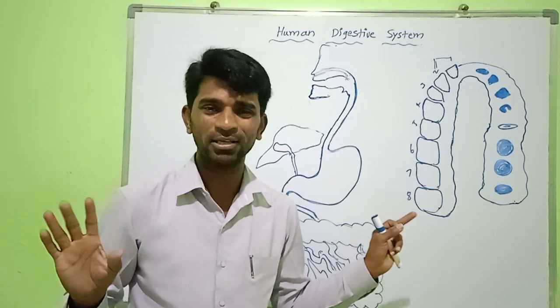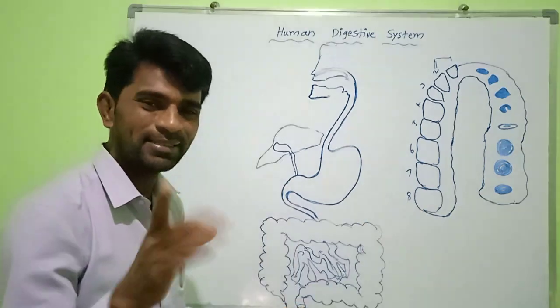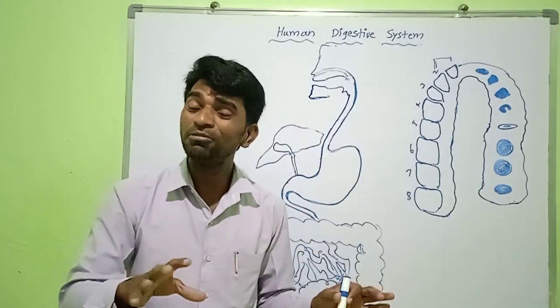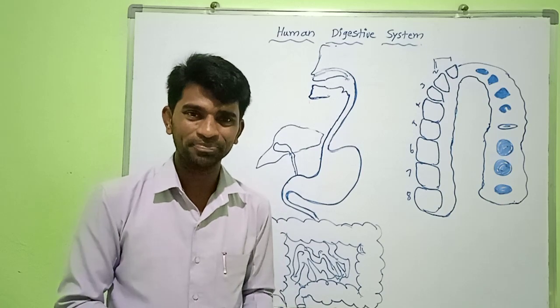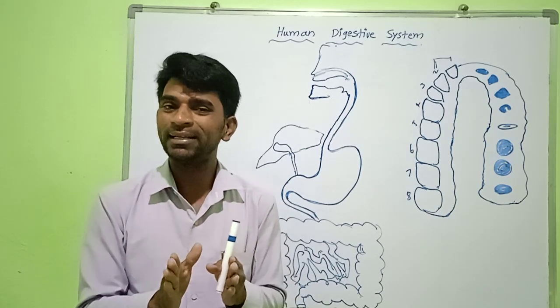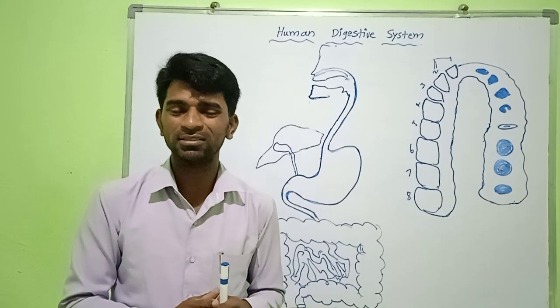What is a life process? All living forms have some basic processes which help in survival and perpetuation of their race.